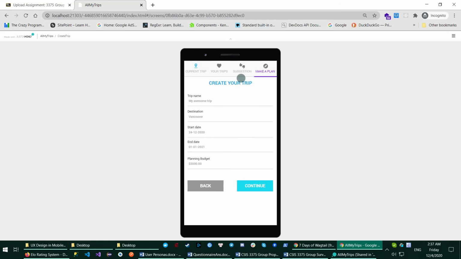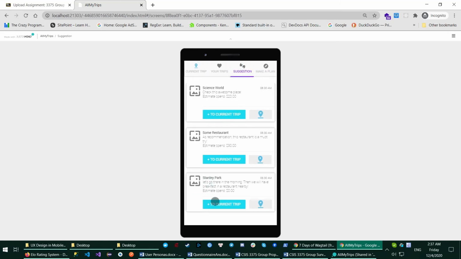And for the suggestion in the app, behind the scenes we will implement some algorithms to get the information for suggestions, based on the user rating, based on the time, or based on suggestions from the Google Maps API, to show here so the user can easily pick a trip. And when the user adds a place or adds something into the planned trip, the app will auto-create a route and organize the places so the user can go place by place effectively and optimally.